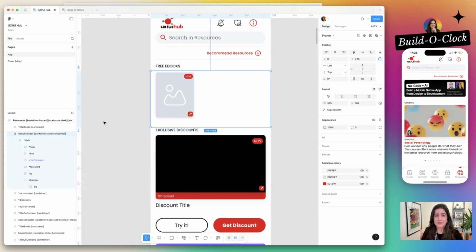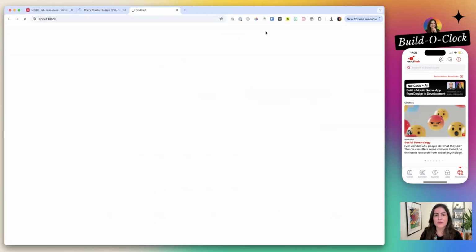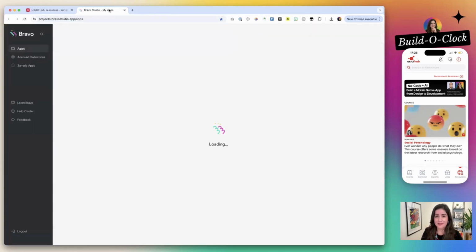So the first step is to have the idea. We have an idea and hypothesis. The second step is for you to prototype. We did prototype. The third step is for you to go to Bravo and Bravorize your file. We did Bravorize our file, but we did not go to Bravo. And the fourth step is for you to add data, but we have done data already.